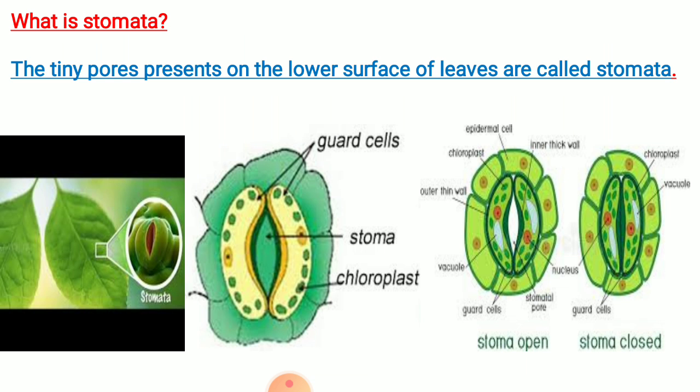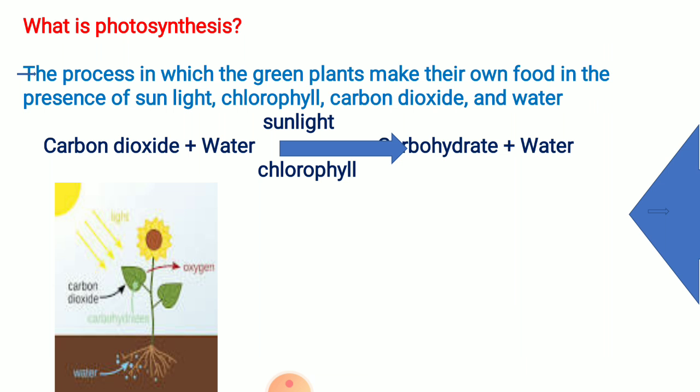Then we talk about the stomata: when open, water is released; when closed, water is not released from the plant. The photosynthesis process is due to which a plant is an autotroph. Green plants make their own food with the help of carbon dioxide and water, and carbohydrates and oxygen are formed. It's autotrophs.